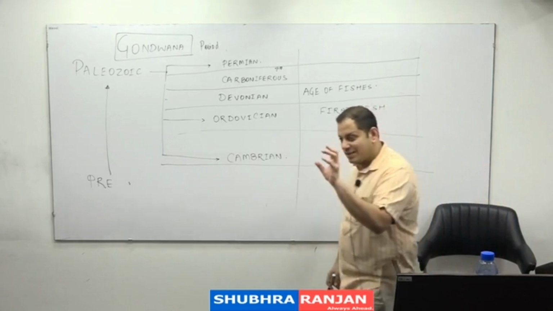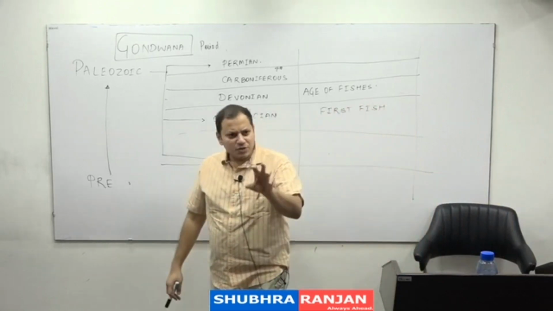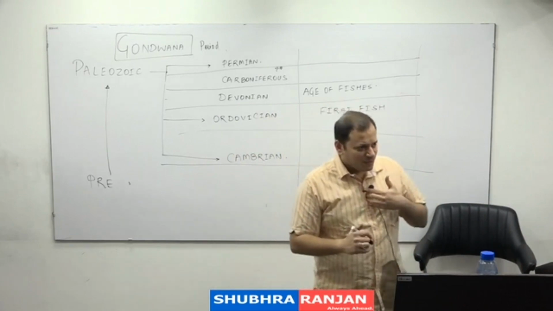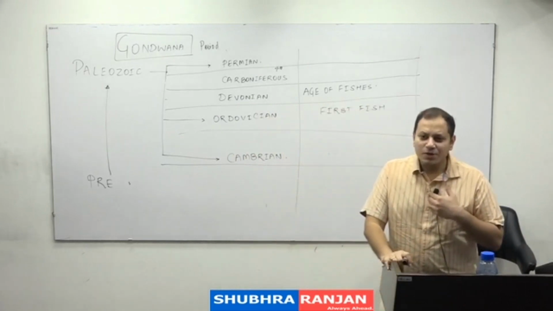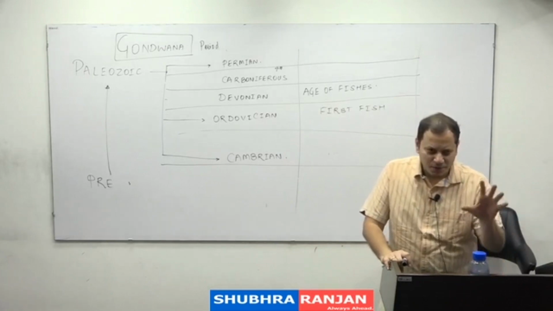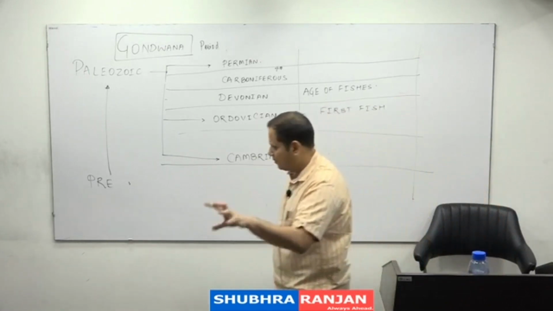Full stop. Now what this statement means is that whatever coal there is worldwide belongs to the Carboniferous period, but the coal we have here belongs to the Gondwana period. Is it older, or is it new as compared to the Carboniferous coal? It is newer as compared to the Carboniferous coal.